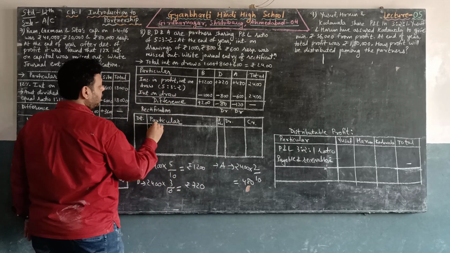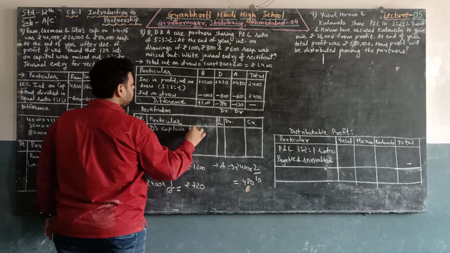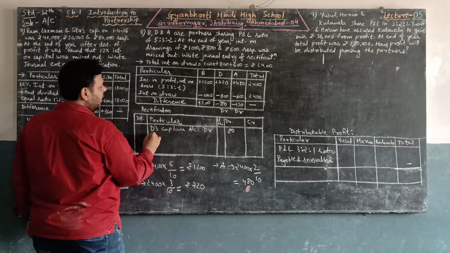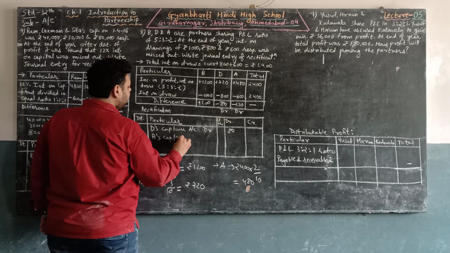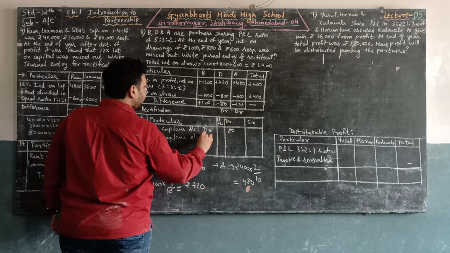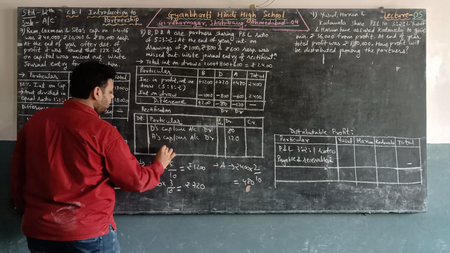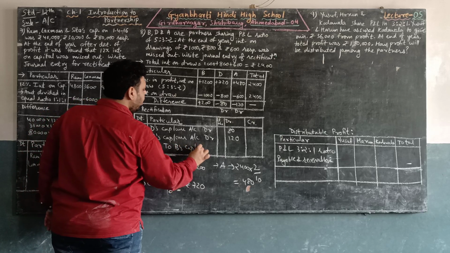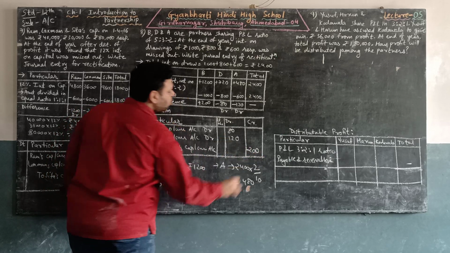So these capital or current accounts debit by rupees 80. Similarly, this capital or current account debit by rupees 120, and to this capital or current account credited by rupees 200.